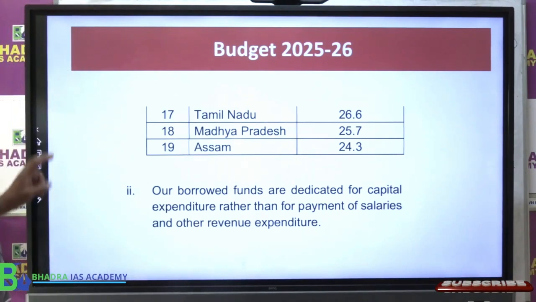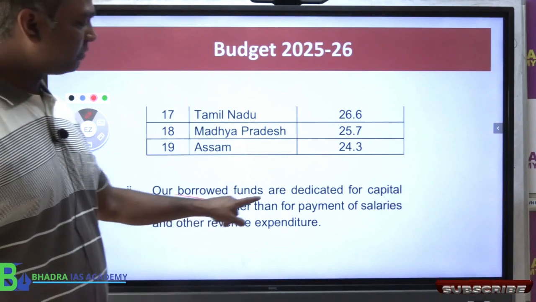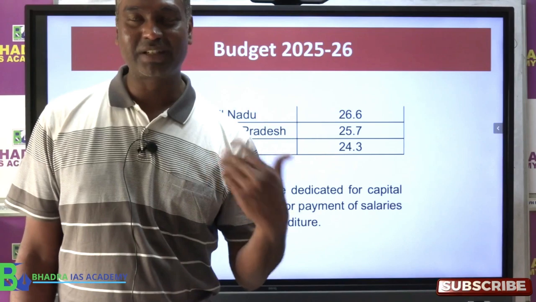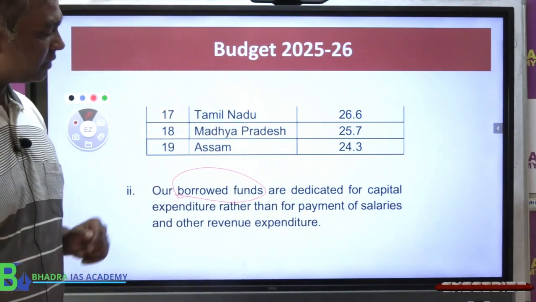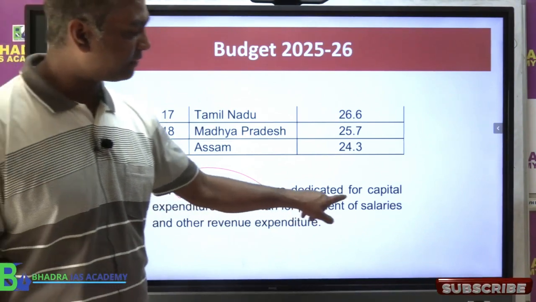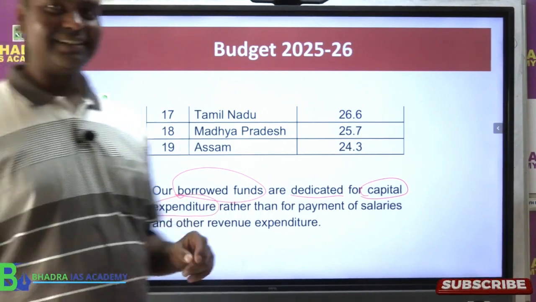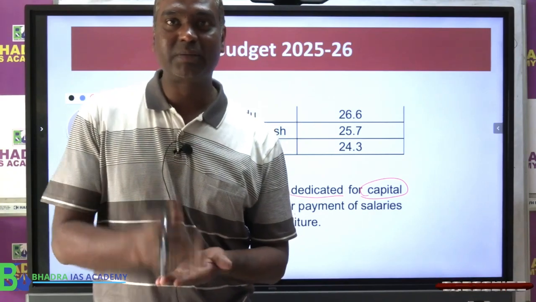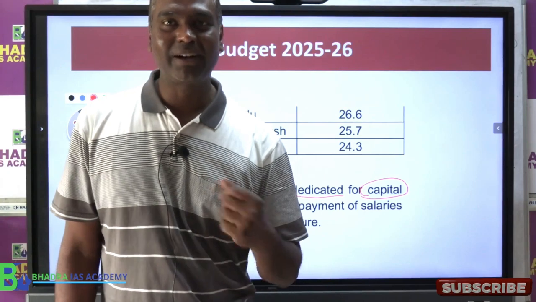Now Assam government also made an important statement here. Our borrowed money, that means what? The debt what we borrow because of fiscal deficit, shortage of money, so we are borrowing. लेकिन Assam government ने क्या बोला? Our borrowed money funds are dedicated for capital expenditure. That's what I was trying to tell you. Capital expenditure is an expenditure for development. It is needed for development.